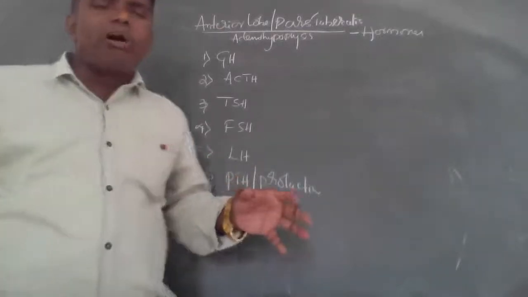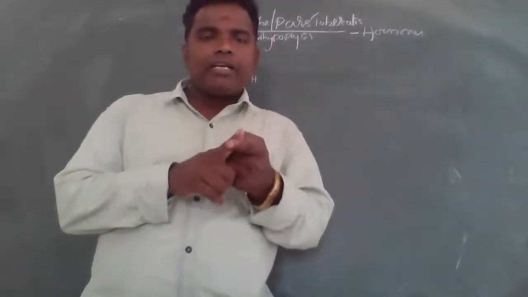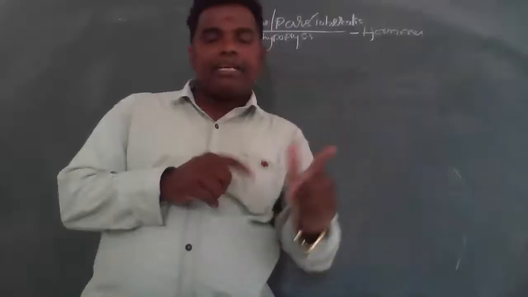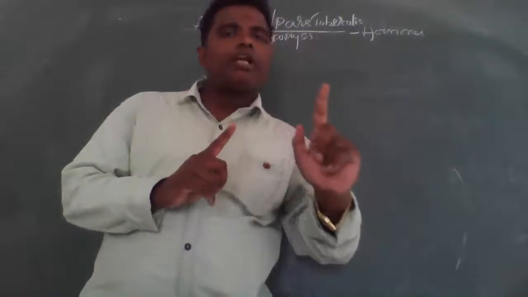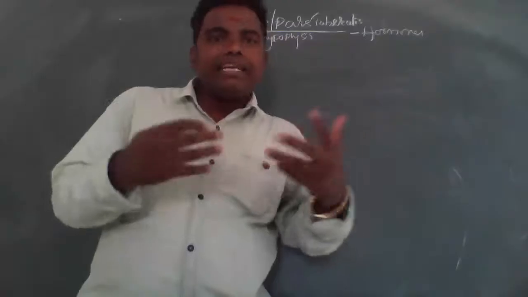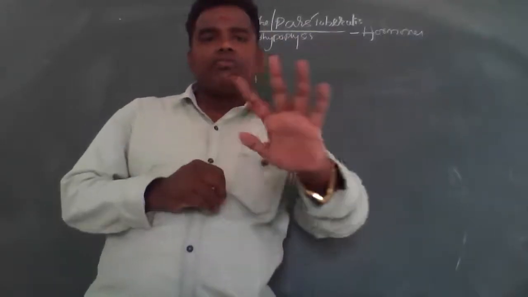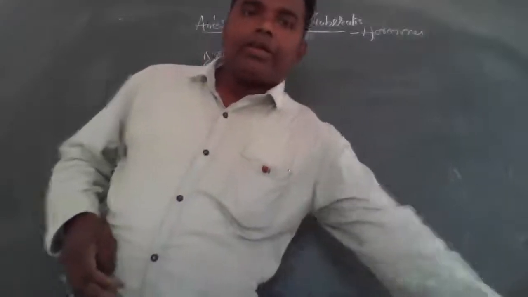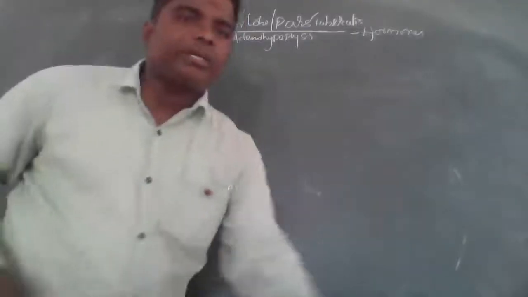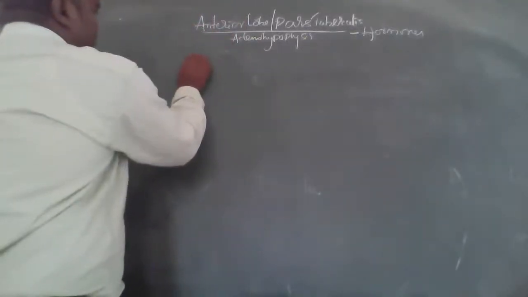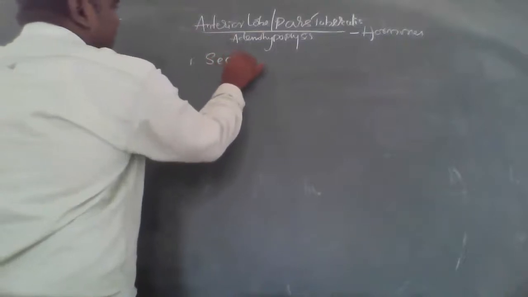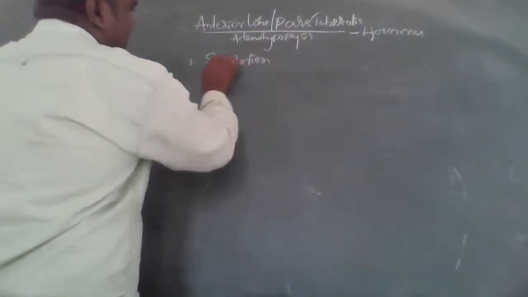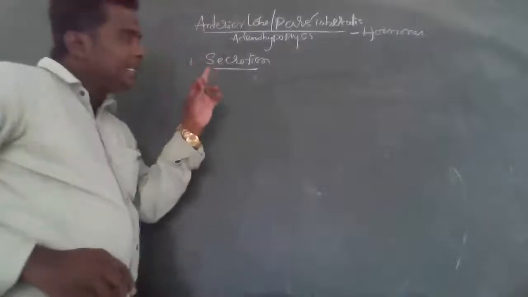For each hormone, the first point is where it is secreted from. The next is the target tissue or target organ. The next is the function. Then, are there any abnormalities? These are the four steps you must write in the examination. Now, one by one. The first step is secretion.